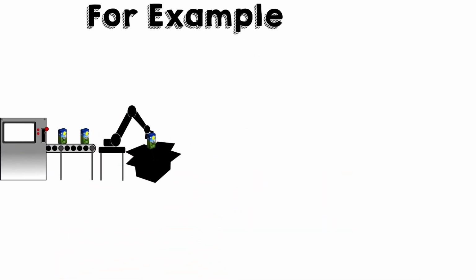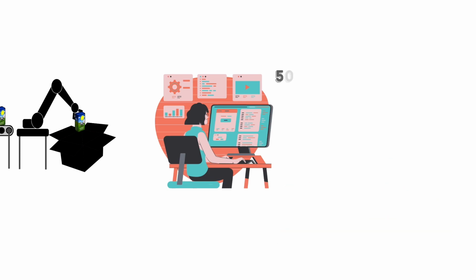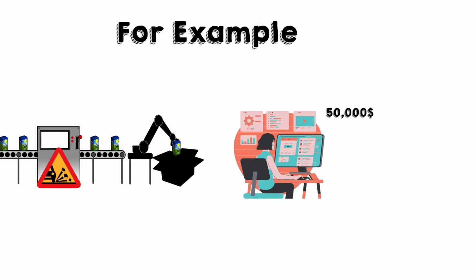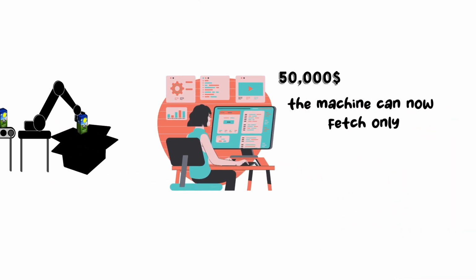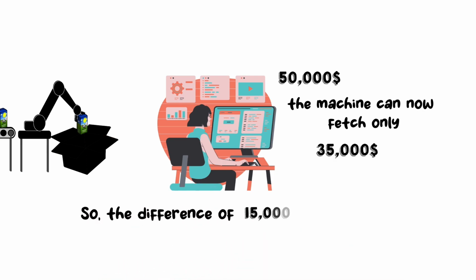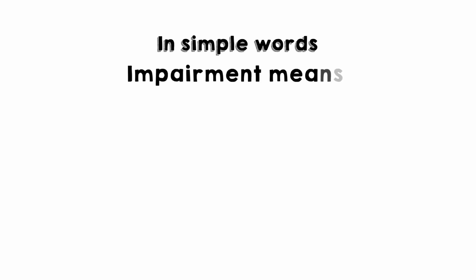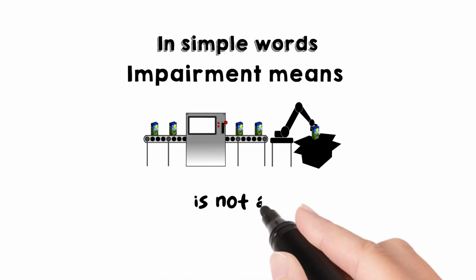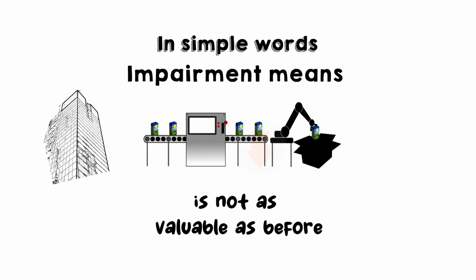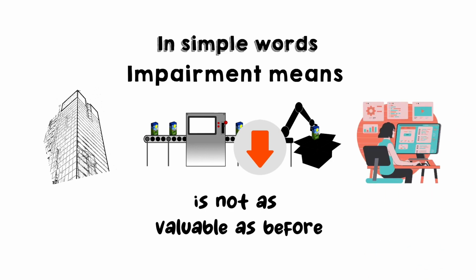For example, suppose a machine is shown in the books of accounts at $50,000, but due to damage or old technology, the machine can now fetch only $35,000. So the difference of $15,000 is called impairment loss. In simple words, impairment means that the asset is not as valuable as before. So the business must reduce its value in the books of account.